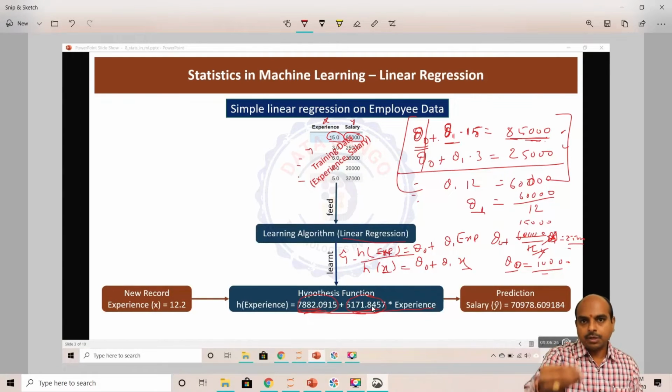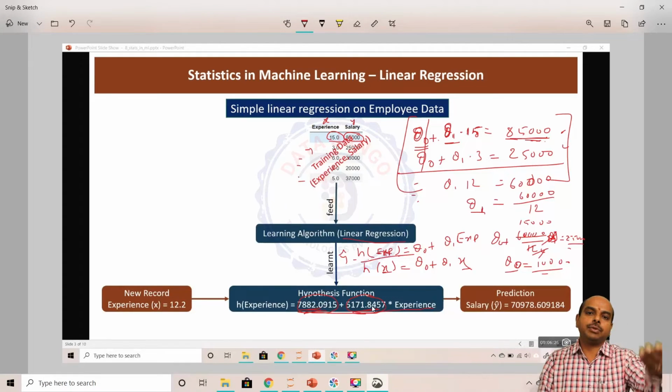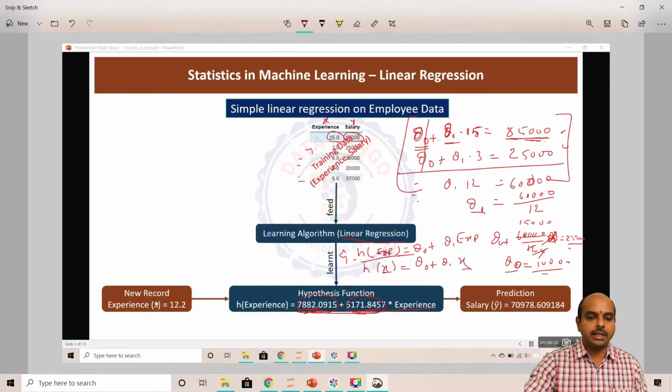If that is true, and the equation is predicting salaries properly, you can use that equation to predict for the future records also. So here what I did is I passed 12.2 years experience and then predicted the salary as 70,976, right? So this is how the machine learning algorithm, or linear regression algorithm, is learning or understanding the pattern.